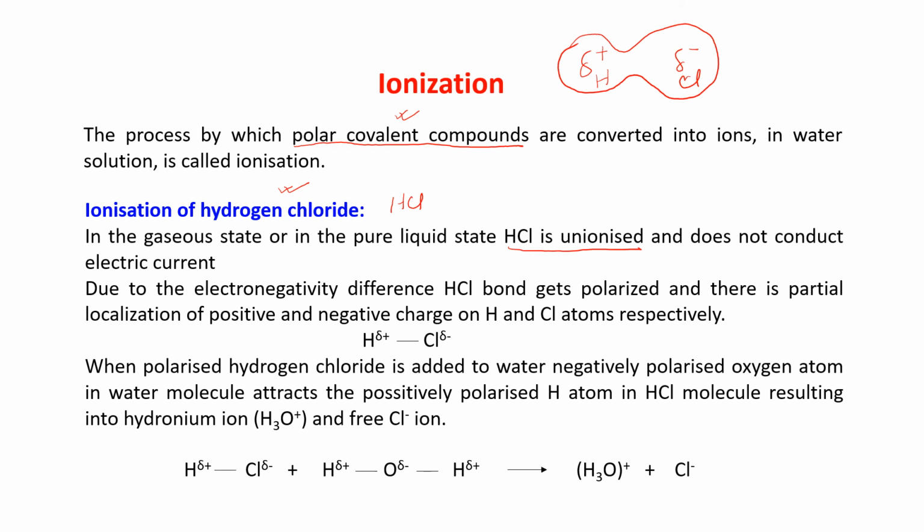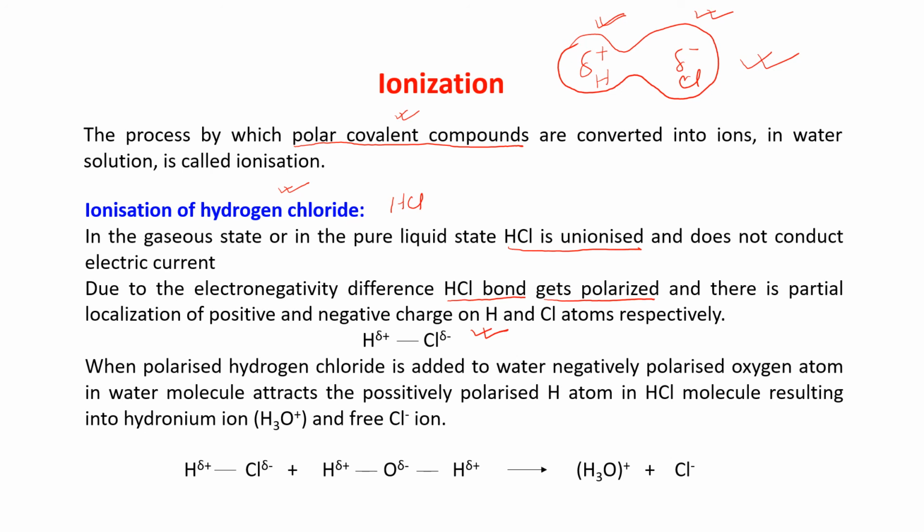Due to the electronegativity difference, the HCl bond gets polarized. As I told you, I have explained this to you. And there is partial localization of positive and negative charge on H and Cl atom respectively. You see here, hydrogen is getting a delta positive charge and chlorine is getting a delta negative charge. Okay, like this it is forming.